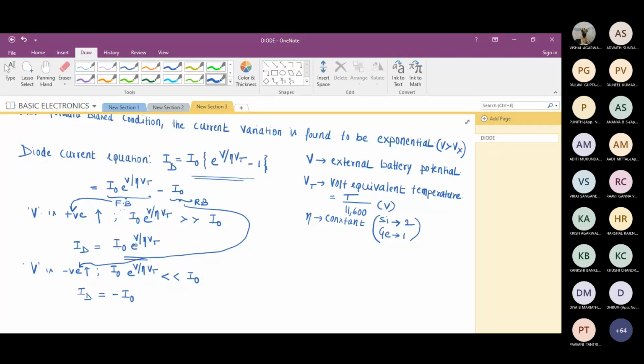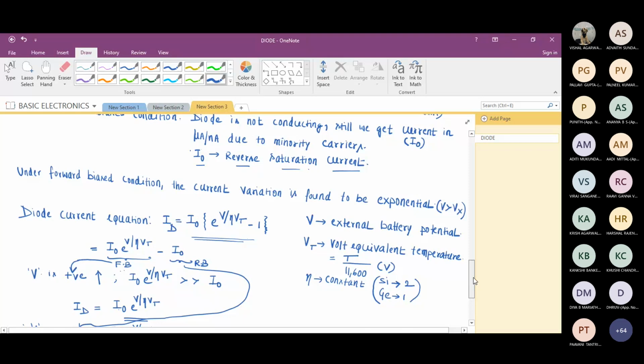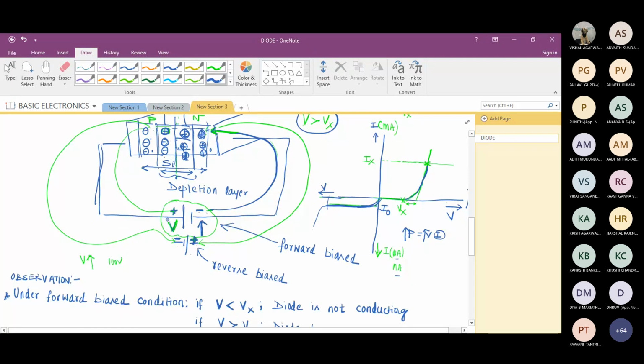Sir, I have a doubt. Is the volt equivalent temperature always to be assumed positive, even if V is negative? V is the external battery, no? We have taken two cases, one where V is positive. Exactly. So V is this battery potential. Is this fine?